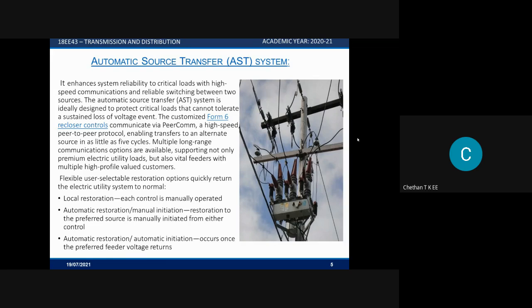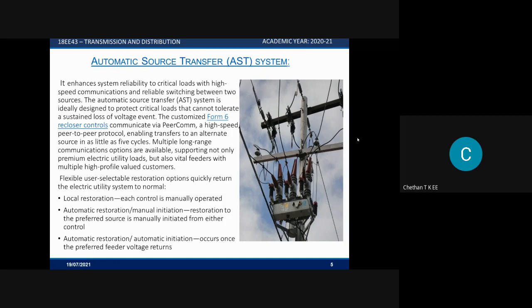The automatic source transfer system is ideally designed to protect critical loads that cannot tolerate a sustained loss of voltage event. We have a customized communication technology called Form 6 recloser controls. They give a high-speed peer-to-peer protocol, enabling transfers to an alternate source in as little as 5 cycles.